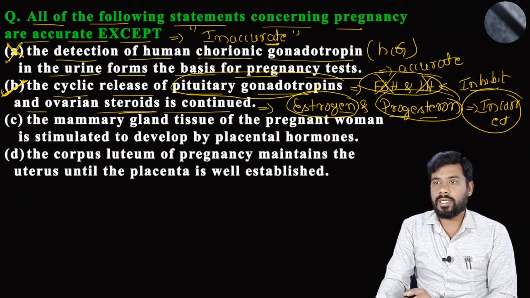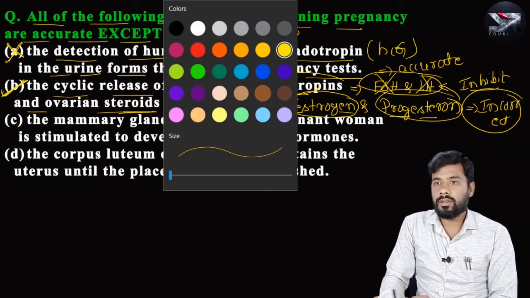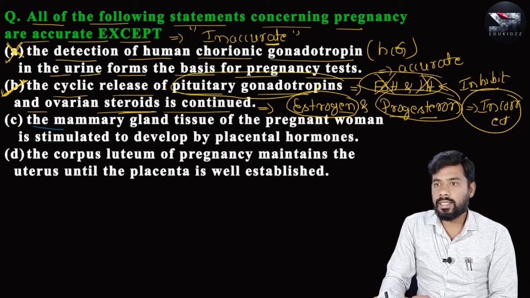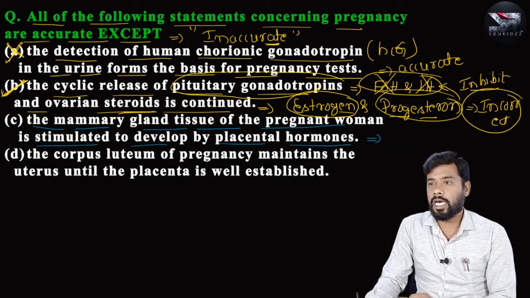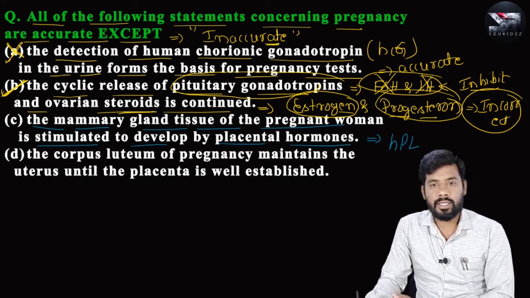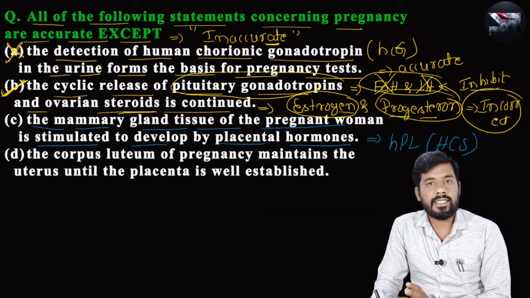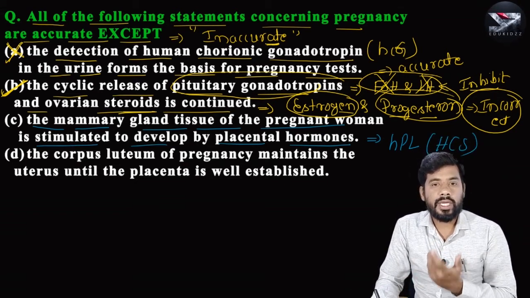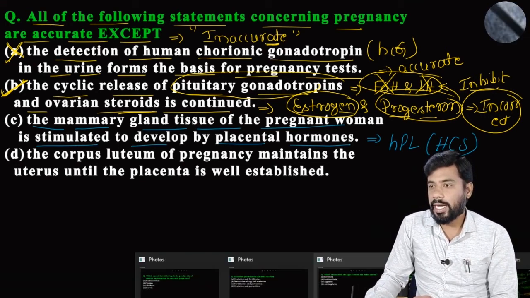If you take other statements, let us take statement C. The mammary gland tissue of pregnant women is stimulated to develop by placental hormones. So here there is one placental hormone called HPL, human placental lactogen, and it is also called HCS. This HCS stands for human chorionic somatomammotropin. So let me use one more slide.